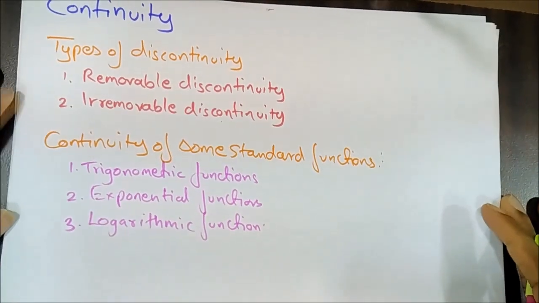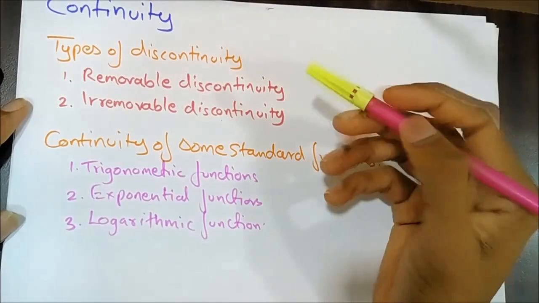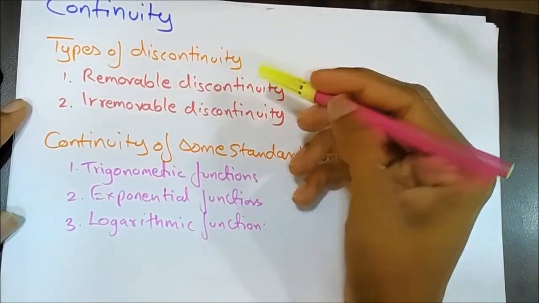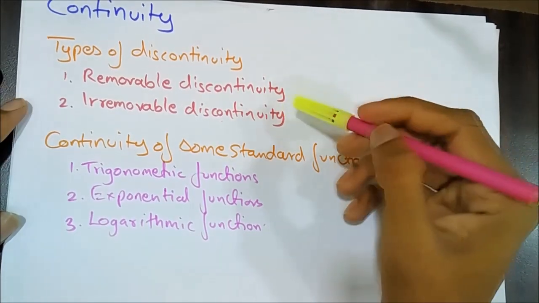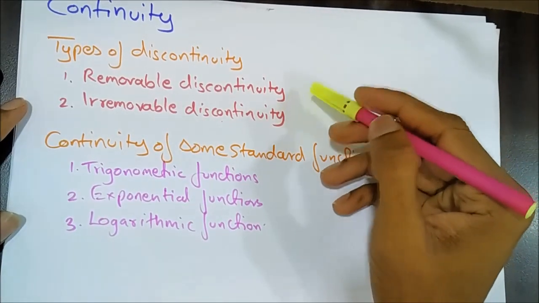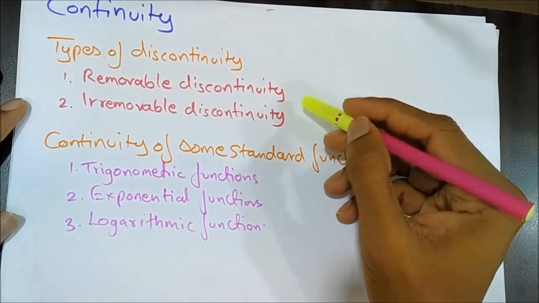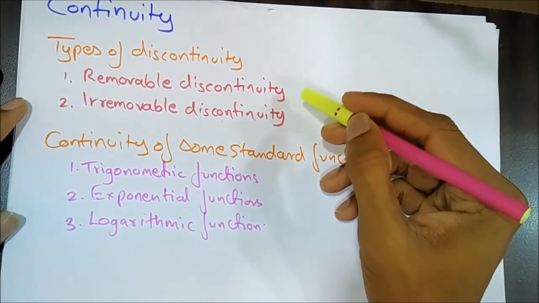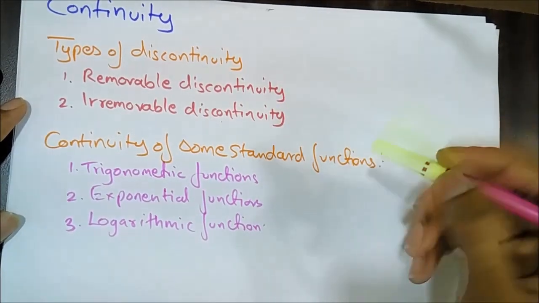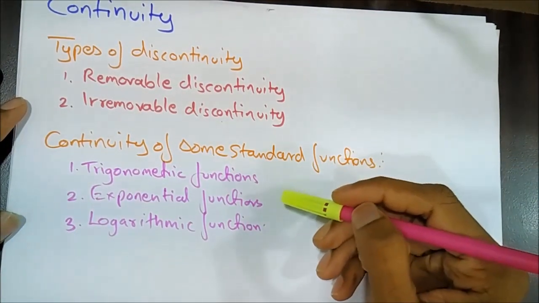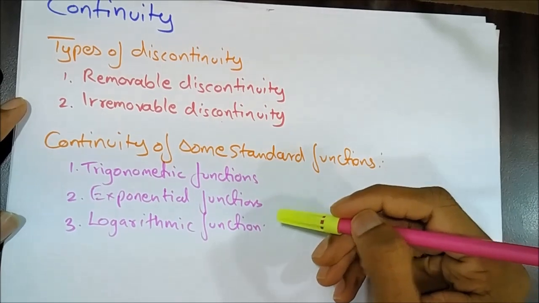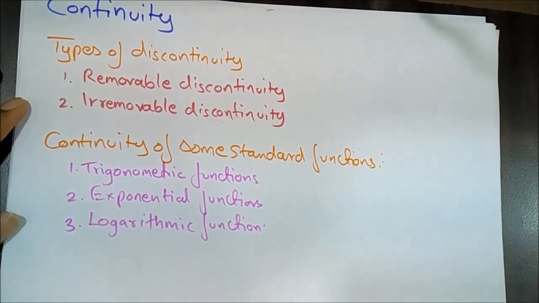Let's see some important topics in chapter continuity. Types of discontinuity, removable discontinuity and irremovable discontinuity. Questions can be asked from these two topics, which is most probable weightage given in this chapter, and continuity of some standard functions like trigonometric function, exponential function and logarithm function.